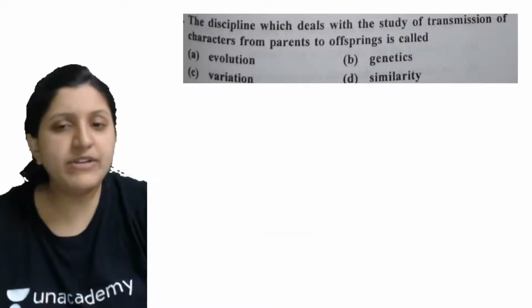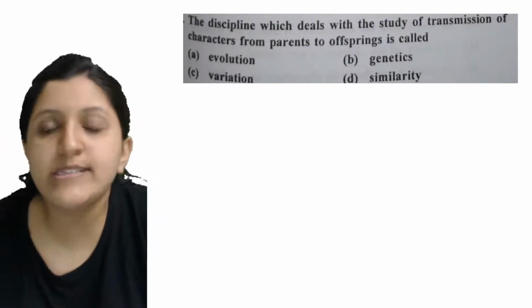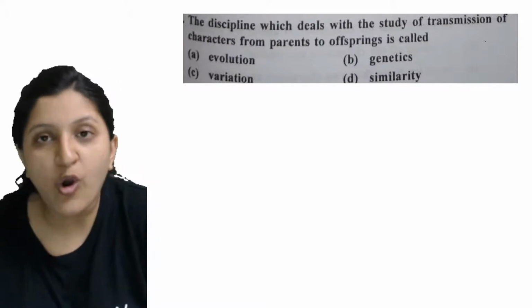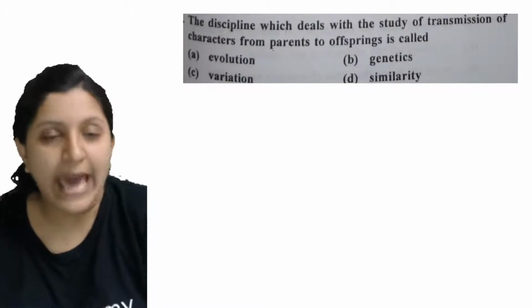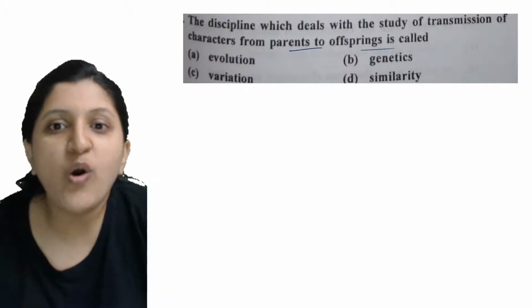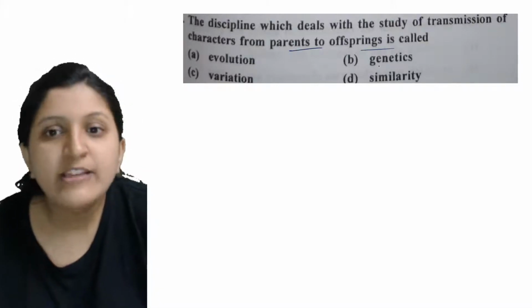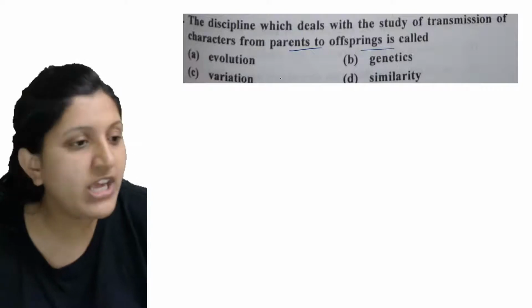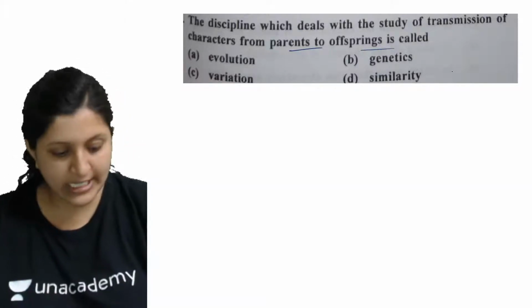Now, discipline. This is the discipline which deals with the study of transmission of characters from parents to the offspring. So that we call as evolution, genetics, variation, and similarity. So what is that?